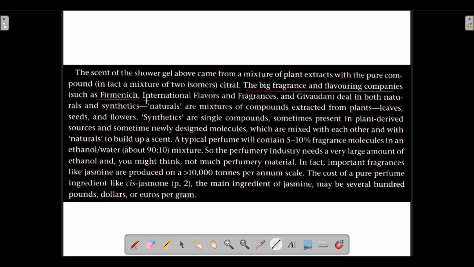Firmenich, International Flavors and Fragrances, and Givaudan. These three companies, the examples of which have been given over here, deal in both naturals and synthetics. What does it mean by dealing in both naturals and synthetics?